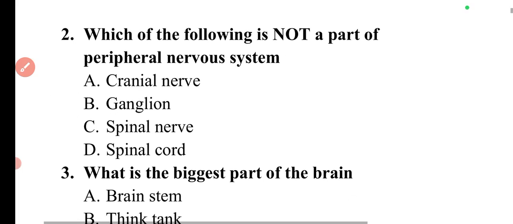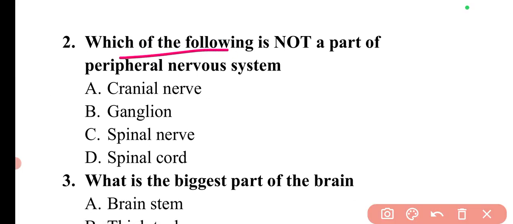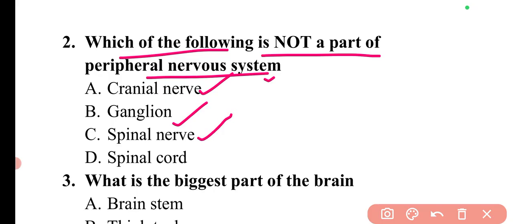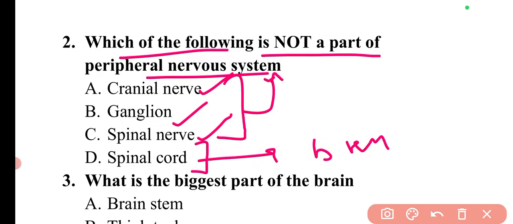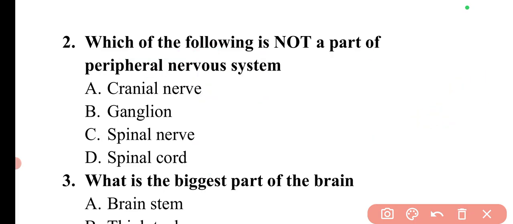Now coming to the next question. The question is, which of the following is not a part of the peripheral nervous system? The cranial nerve, ganglion and spinal nerve are parts of the peripheral nervous system, while the spinal cord, along with the brain, is a part of the central nervous system. So here the correct answer will be option D, that the spinal cord is not a part of the peripheral nervous system, rather it is a part of the central nervous system.